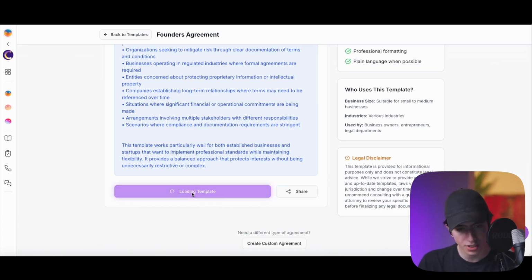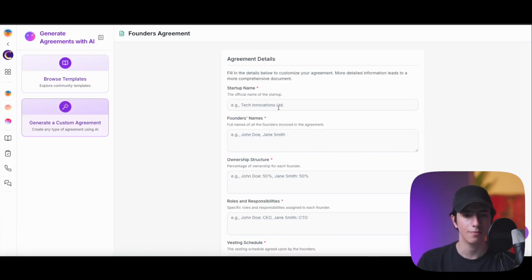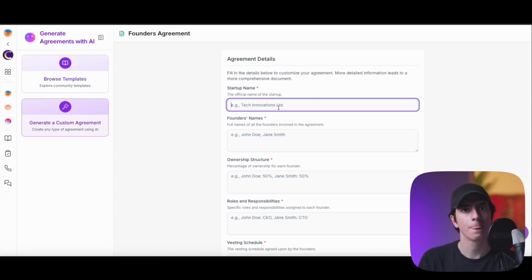Now we can use this template, and if we choose to use this template, it asks about all of these different information to add, details to add, of course, to autofill the agreement for us. So it's not that it's going to give us the template and we have to, let's say, start adding the name of our LLC or LTD, right? And then our names, person, that stuff. We give our names, our startup names, and everything inside of the agreement, right? Some more information about the agreement to this agent, and this agent just applies it automatically to this agreement and all of the agreements that we're going to be creating in the future.